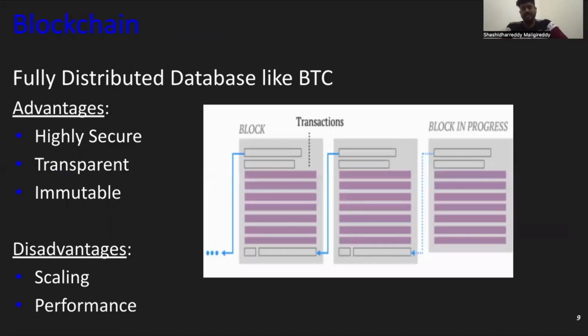Blockchain: it uses a fully distributed database, like Bitcoin. The advantages of fully distributed databases are that they are highly secure, transparent, and immutable. But there are disadvantages also, like scaling and performance. Due to being distributed, the scaling requirement is higher and the energy consumption is very high. So performance also decreases, and there is a big network.